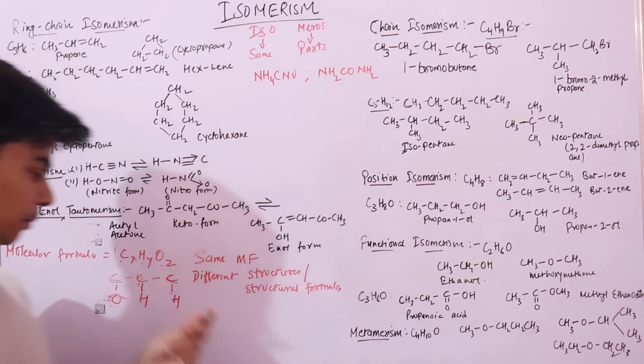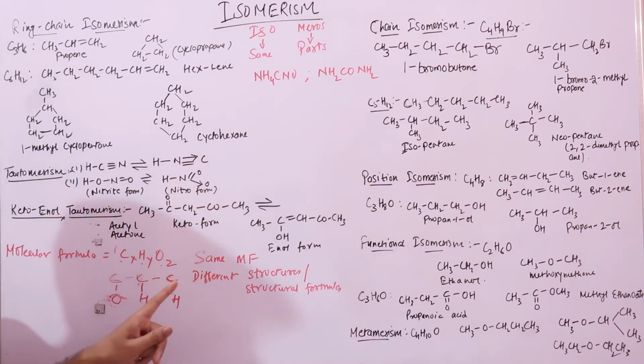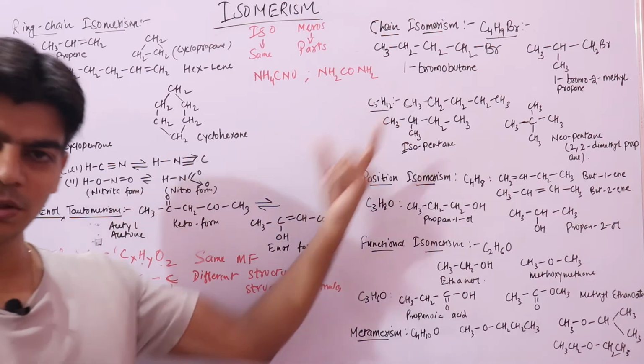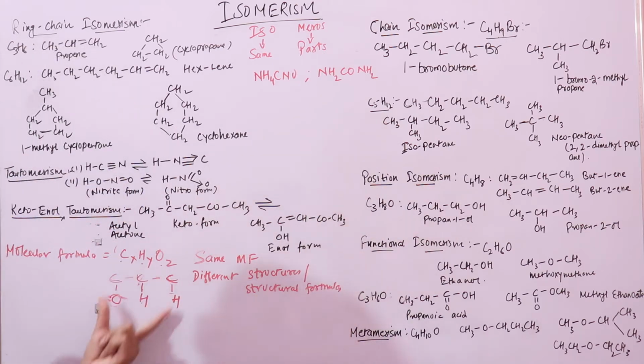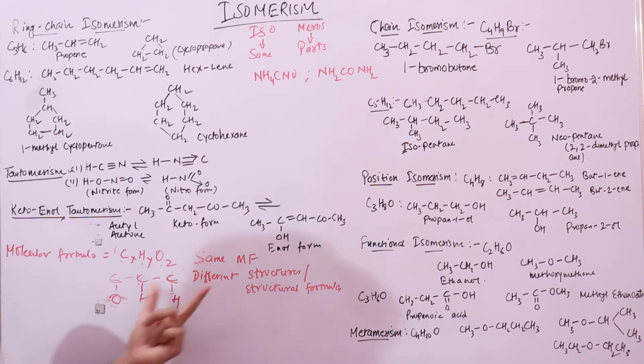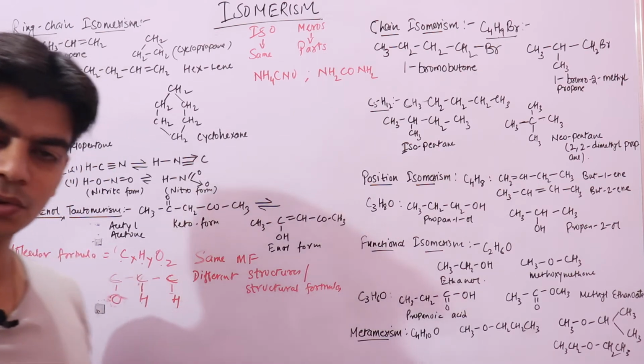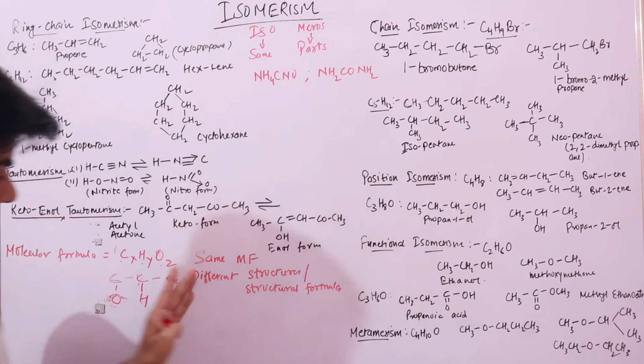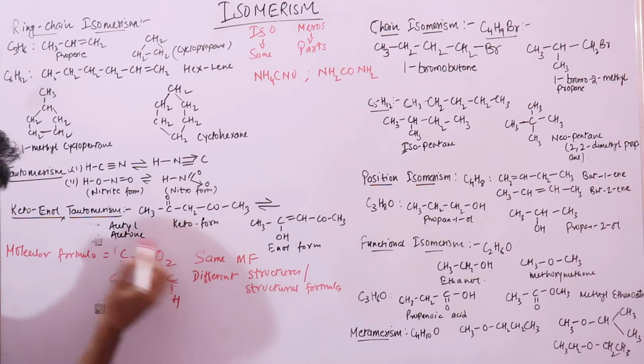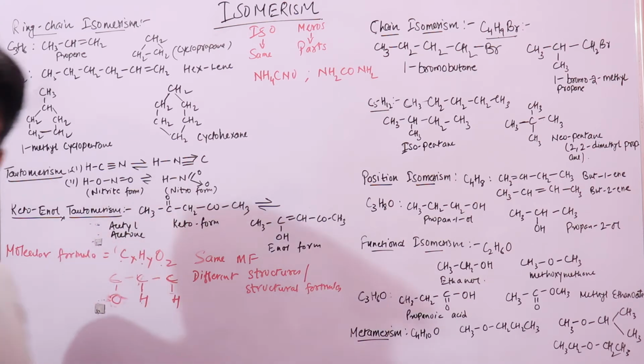So these compounds that possess the same molecular formula but different structural formula, we'll look more about it, are known as isomers. So different structures that we can draw from this molecular formula are isomers.